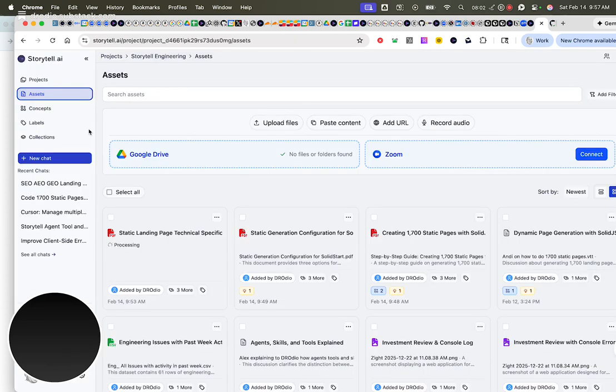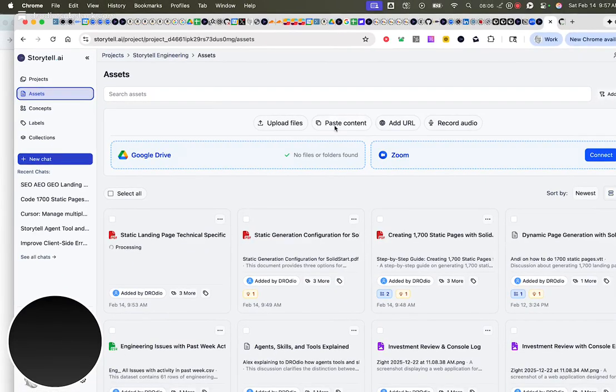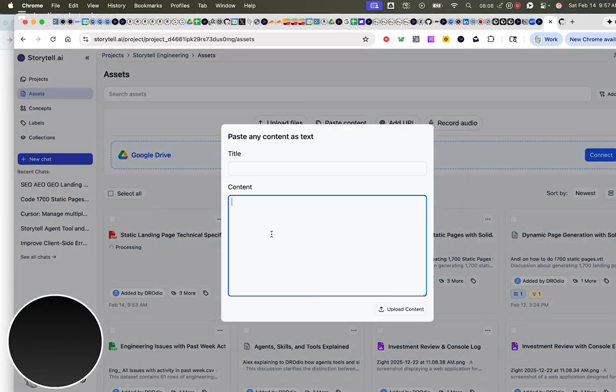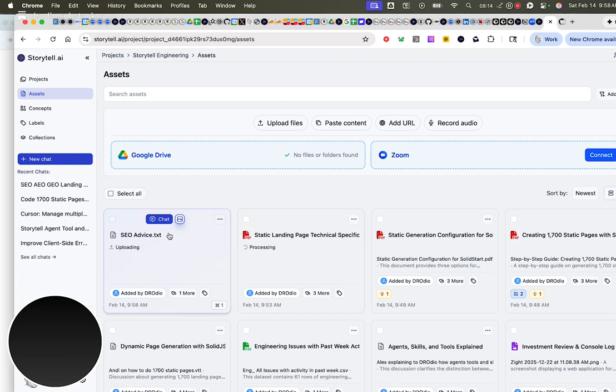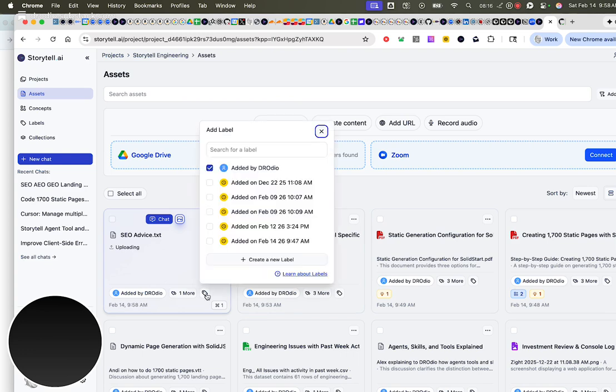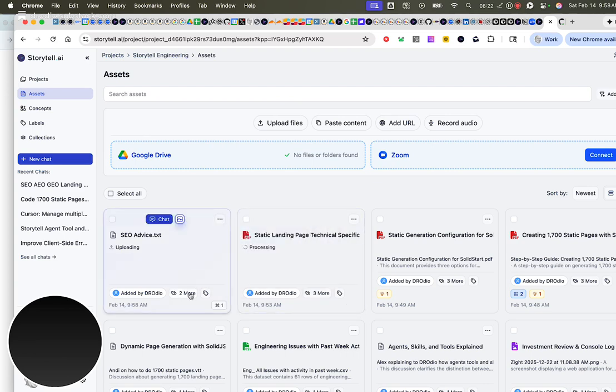To do that, I'm going into my assets section or files of Storytell, and I'm just saying paste content. And I'm literally just going to paste in the advice that she had. We'll call this SEO advice. And now I'm also going to, you guessed it, label this as well with the project label. And so now I've got 5 assets that are a part of this label here.